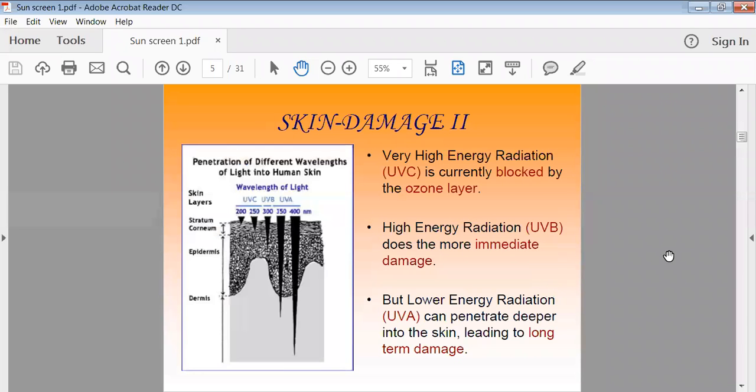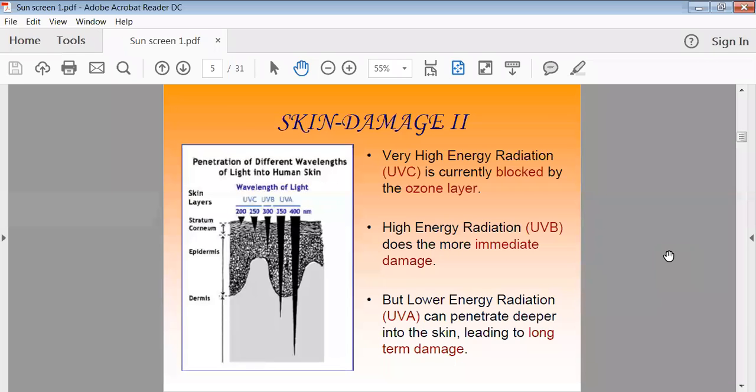Then the second thing is skin damage, how your skin is getting damaged. We can also categorize this according to the type of rays. Generally, UVA, UVB, and UVC are the three types of ultraviolet rays, and depending on their wavelength, we have categorized them. Generally, very high energy radiation is blocked by your ozone layer.